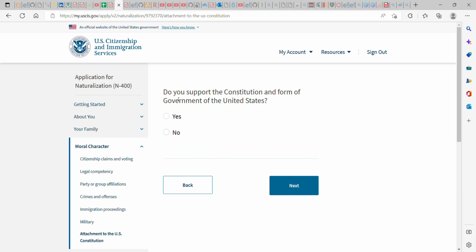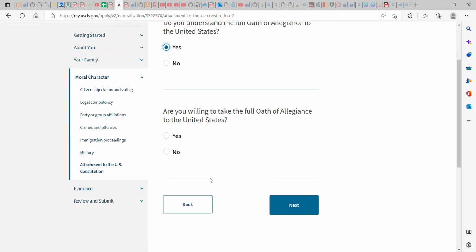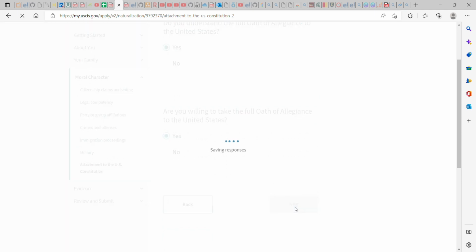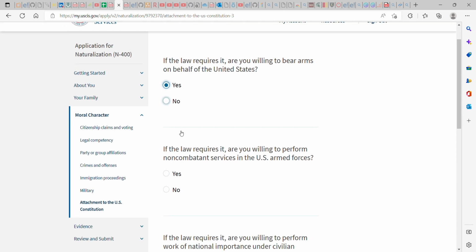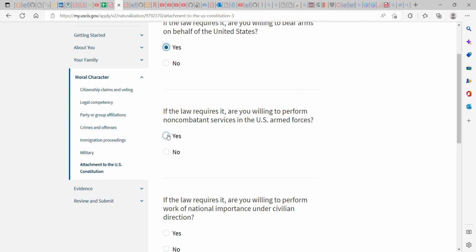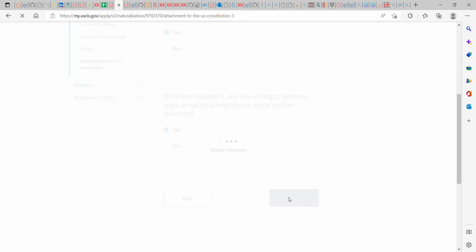So now they're asking, do you support the Constitution and form of government of the United States? Starting from here is more of yes. Yes, you support. Do you understand? Yes. Are you willing to take the full oath of allegiance to the United States? Yes. So they want to know if you are able, if you are ready, if you are willing to serve the country. Okay, so I say yes. If the law requires, are you willing to perform non-combat services in the US Armed Forces? So just hit yes, okay? If the law requires, they still say yes, and continue next.